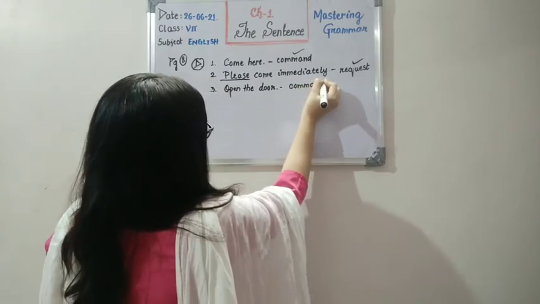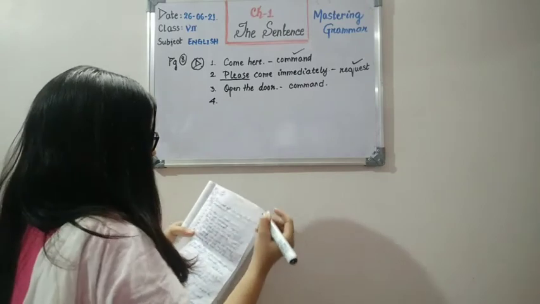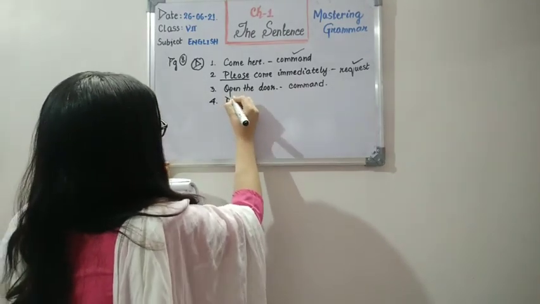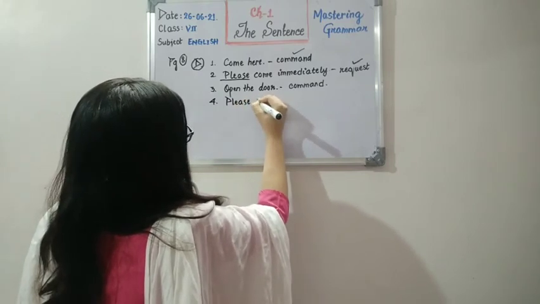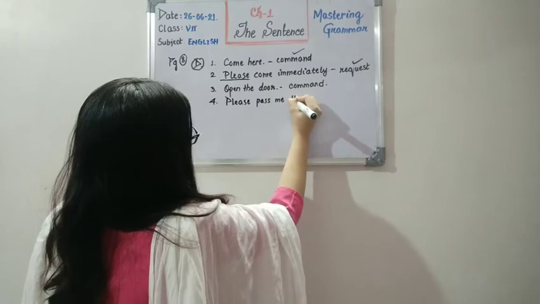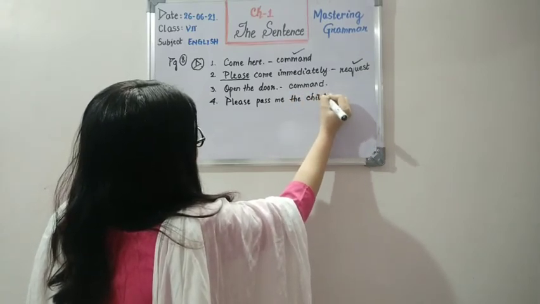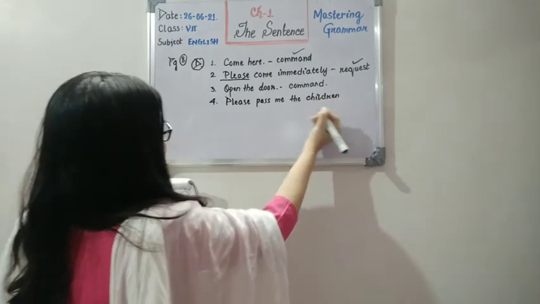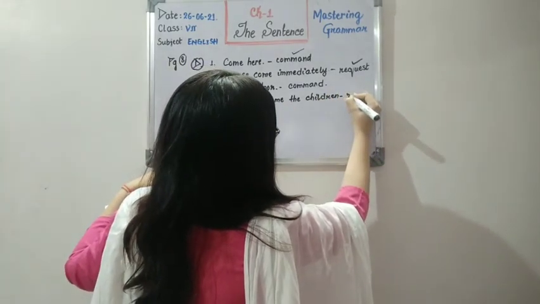Okay. Now number 4, please pass me the salt. Again it's a request with the word please we can see. Children, you will have to write this in your notebook. Okay. So do this exercise in your notebook only. And this is request.